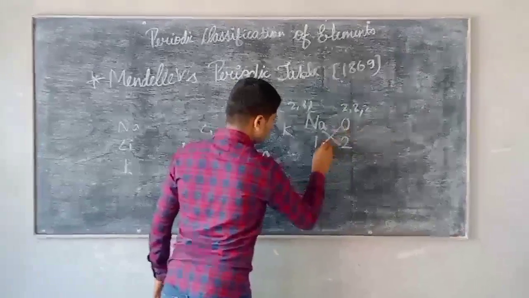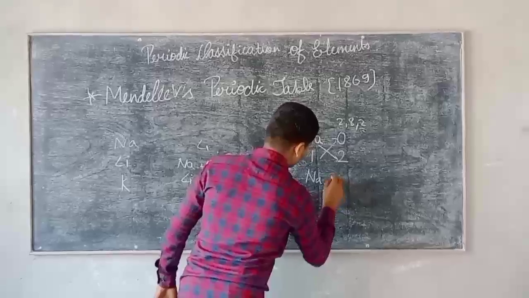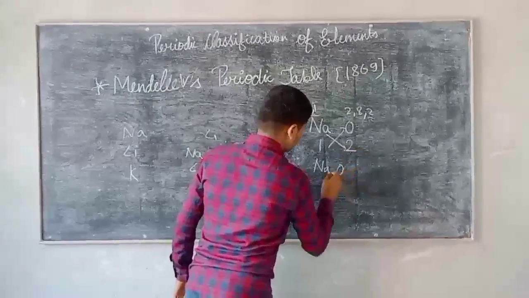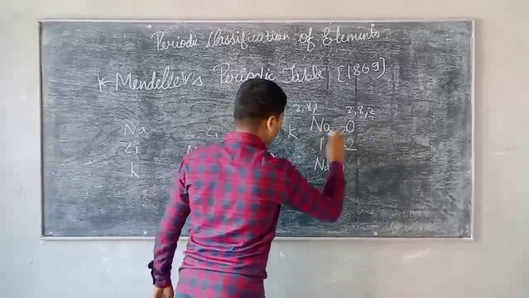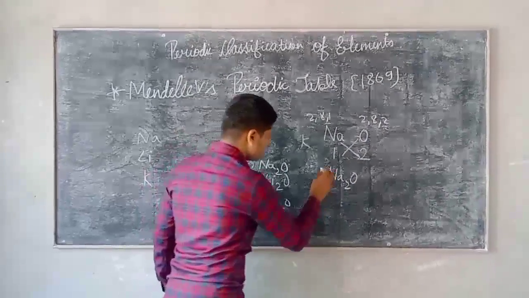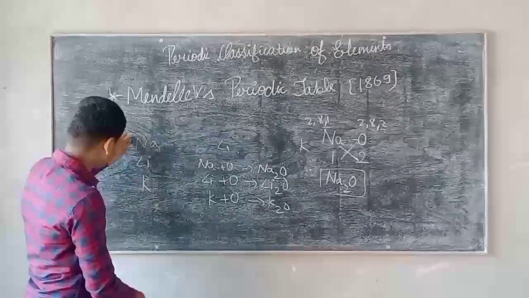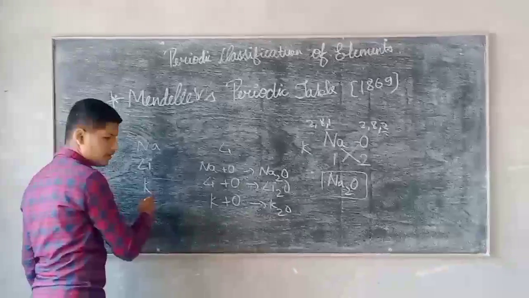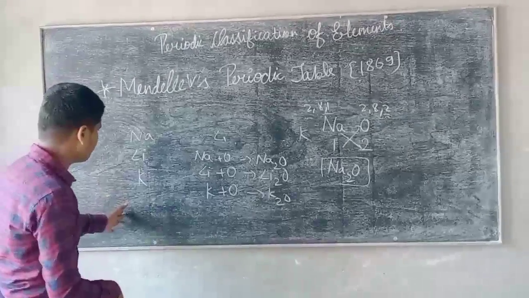When we cross them, we get Na2O. This means the valency of oxygen goes with Na, and the valency of Na goes with oxygen, so in this way we get Na2O. This shows that these three elements show the same properties. So this is the first group.